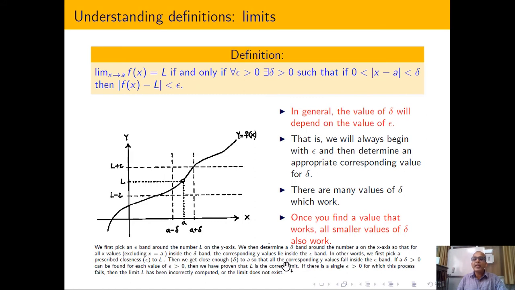And I have told you that then we get close enough delta to A so that all corresponding y-axis values fall inside the epsilon ball. And if a delta can be found for each value of epsilon, then we have proven that L is the correct limit. And if there is a single epsilon for which this process fails, then L has been incorrectly computed or the limit doesn't exist.